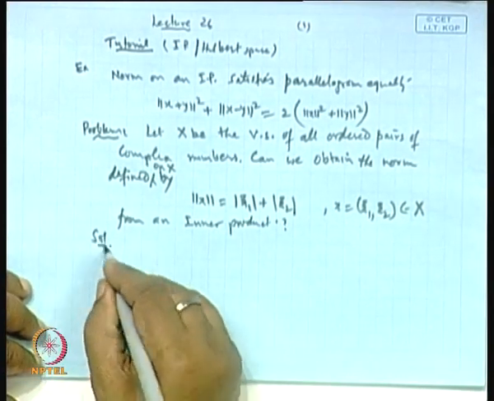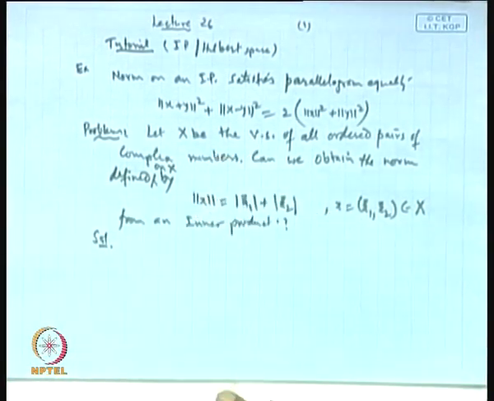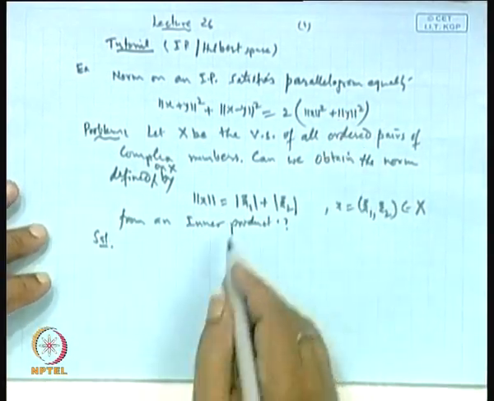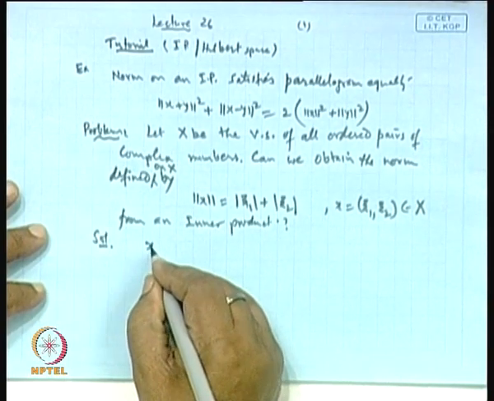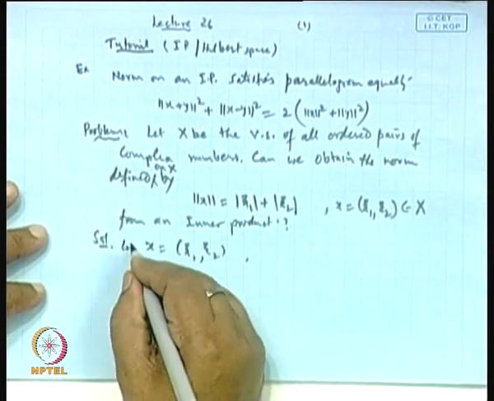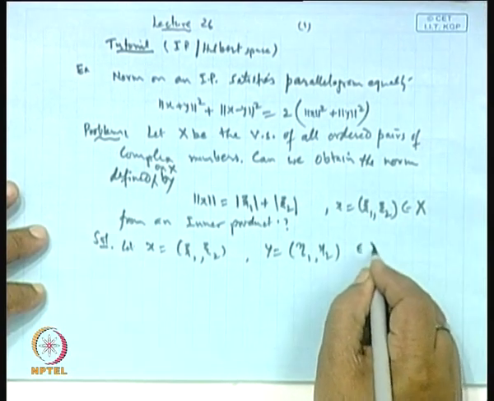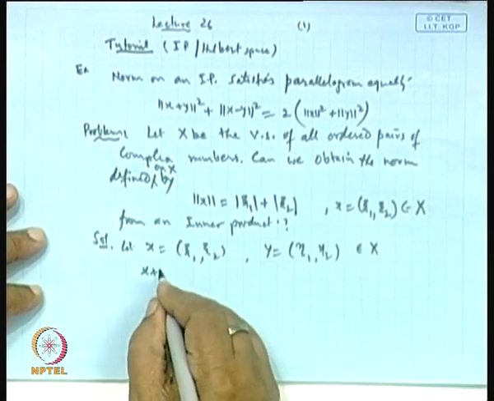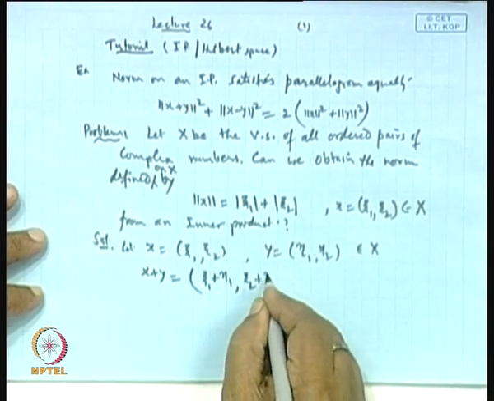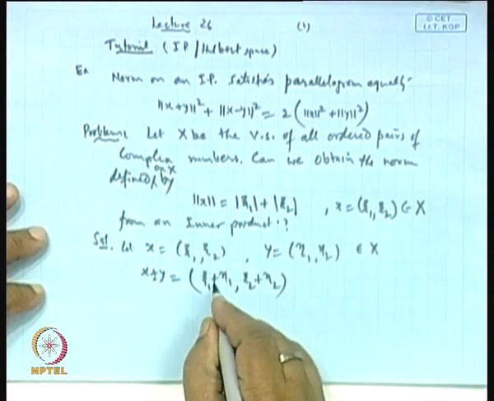The solution: let us see whether this norm satisfies the parallelogram law or not. Let x be (xi 1, xi 2) and let y be (eta 1, eta 2), both in X. So, x plus y will be (xi 1 plus eta 1, xi 2 plus eta 2), and x minus y will also be like this.